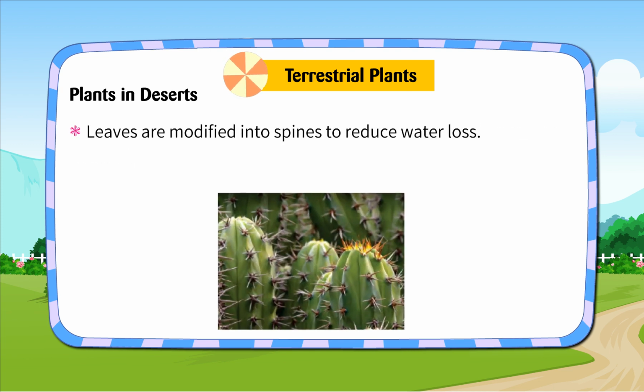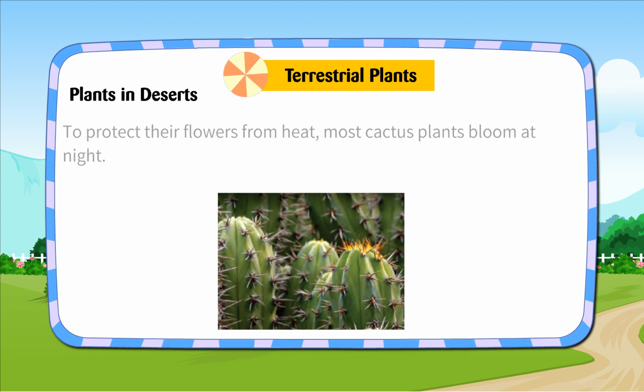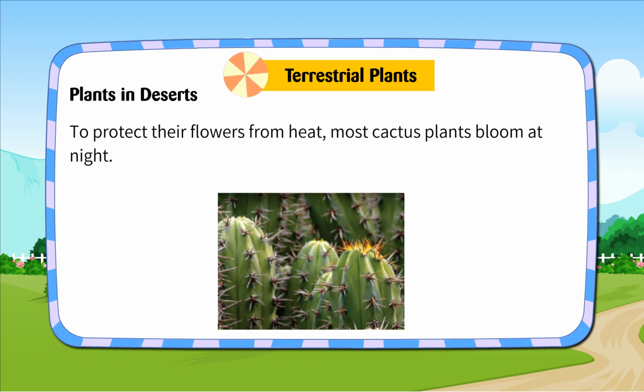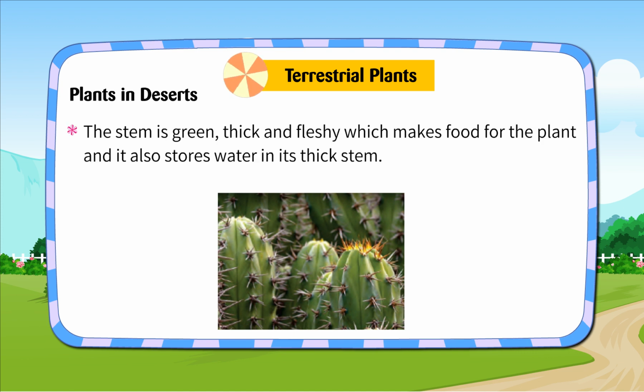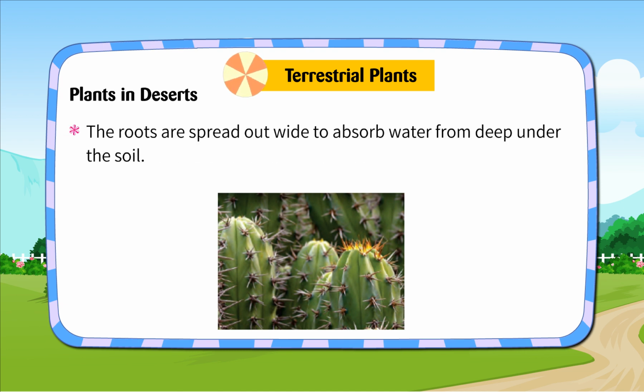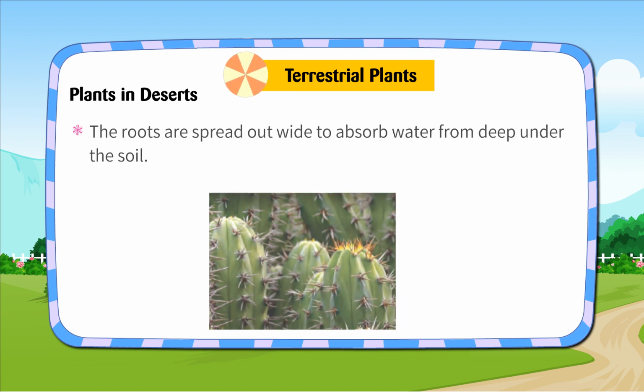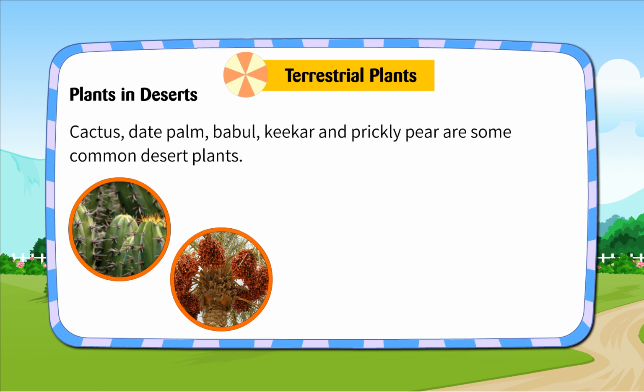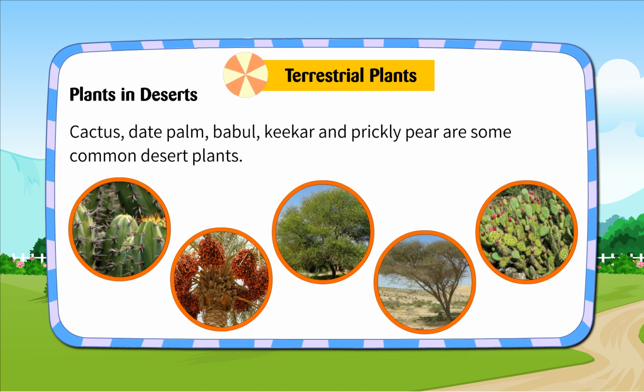Leaves are modified into spines to reduce water loss. To protect their flowers from heat, most cactus plants bloom at night. The stem is green, thick and fleshy, which makes food for the plant, and it also stores water in its thick stem. The roots are spread out wide to absorb water from deep under the soil. Cactus, date palm, babul, kikar and prickly pear are some common desert plants.